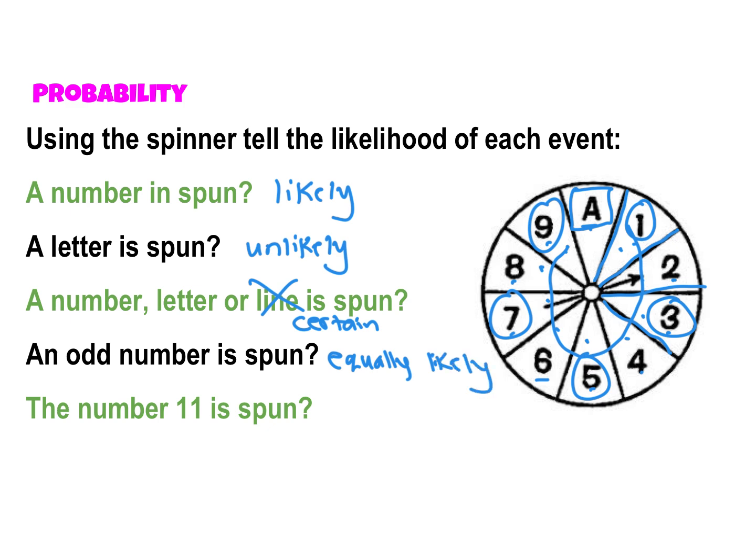And lastly, the number 11 is spun. Well, I'm looking and I don't see the number 11 anywhere. So we're going to call that impossible. So if it's impossible, that means it's a 0% chance of happening, and certain means it's a 100% chance going to happen.